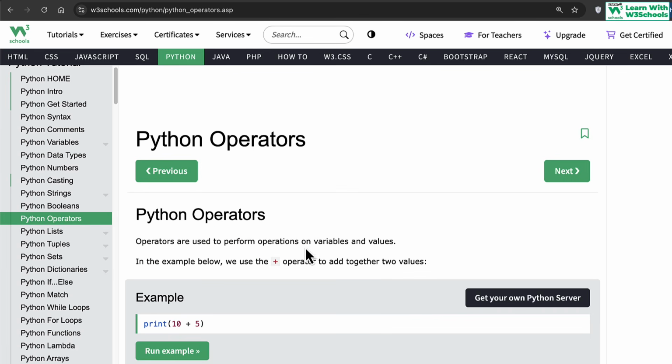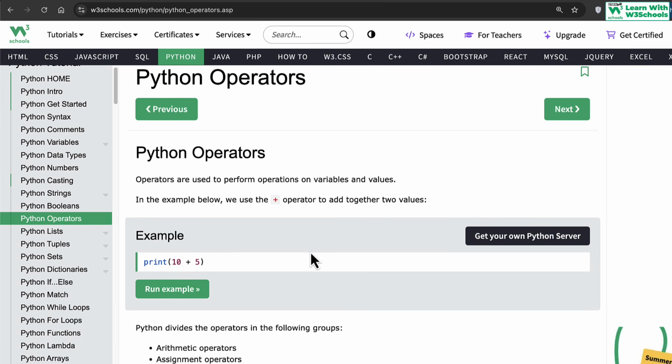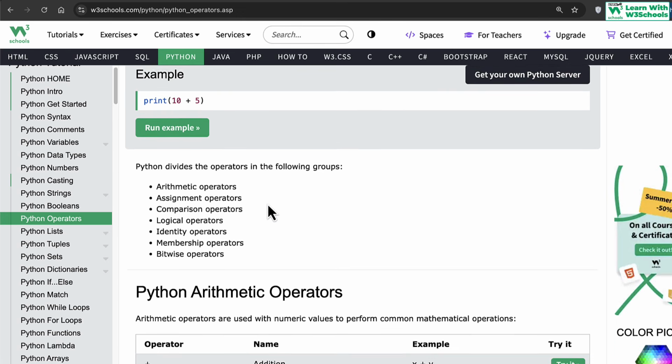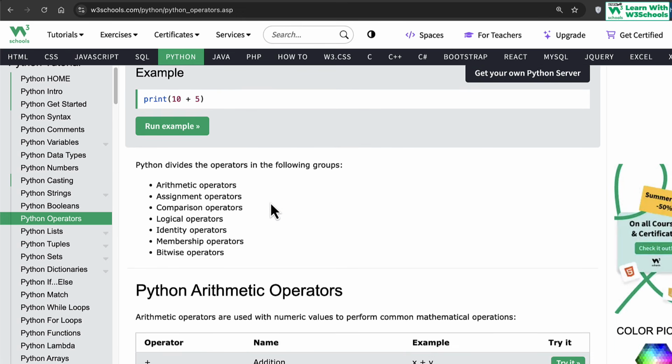Then let's talk more about operators now. Python operators are various different operators that we use. We have seen plus and minus in general programming and arithmetic, but there are various other operators as well. Most commonly, arithmetic operators are there. We have assignment operators, comparison operators, logical operators, identity operators, membership operators and bitwise operators.